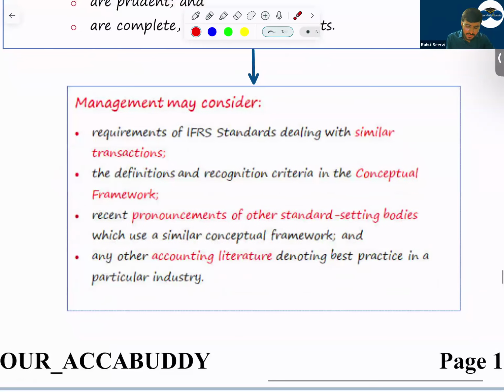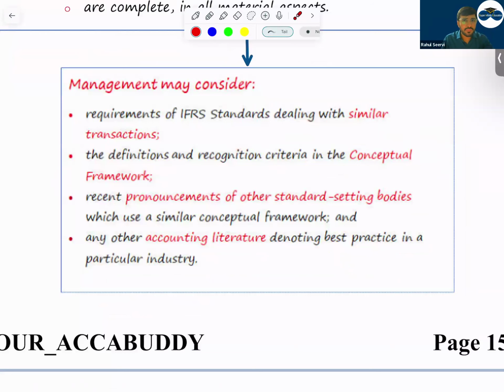Then the next one, definition and recognition criteria of the conceptual framework. If there is no similar transaction, then what will the entity do? The entity will consider the recognition criteria as mentioned by the conceptual framework, whether it is an asset, liability, or income, or whether it should be recorded over the period or at a point in time.